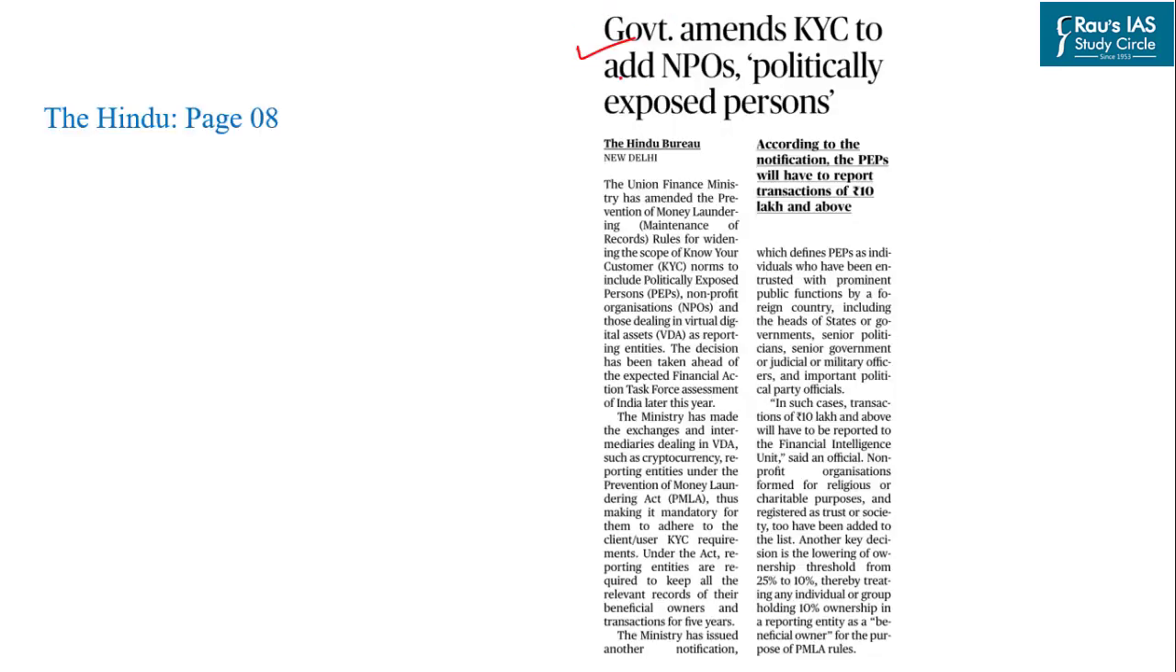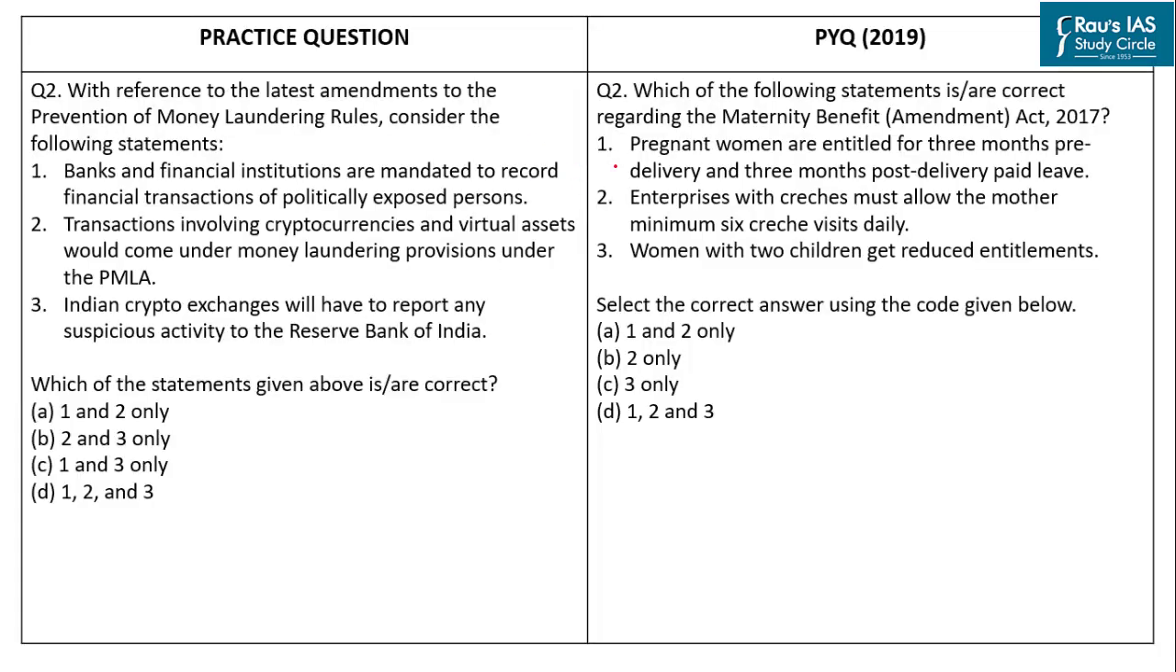So our next practice MCQ is based on this particular article which appeared on the page number 8 of The Hindu. Recently, the Union Finance Ministry has amended the prevention of money laundering rules. Now let us solve our practice question based on this article. This is important as UPSC has asked questions regarding various important acts of the government and also regarding the amendments to these acts. As in the year 2019, we found a question on Maternity Benefit Amendment Act 2017.